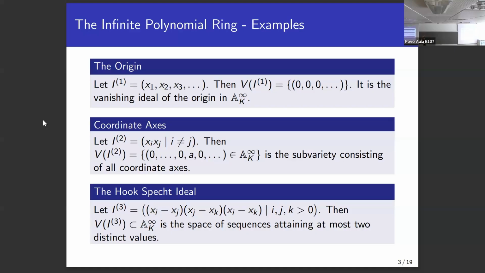And the third example, which is a bit more mysterious and comes from the representation theory of the symmetric group, is a so-called Specht ideal corresponding to a hook partition. And here, in a simple case, you take three indices, and then you take the pairwise differences and the product of those. And geometrically, this is a bit more interesting space. So the vanishing set of this ideal is just the space of sequences which attain at most two distinct values.